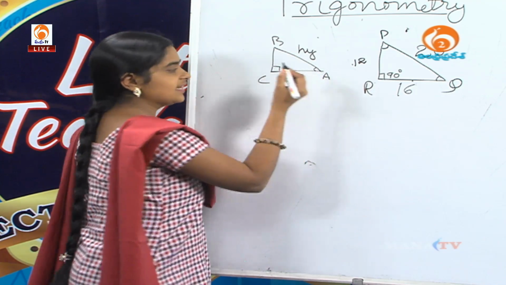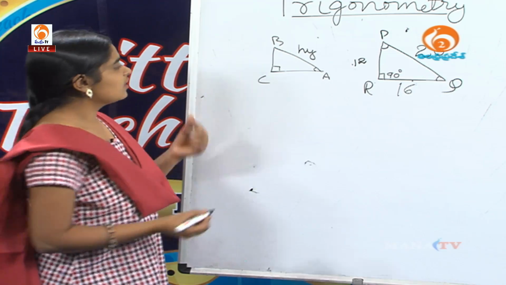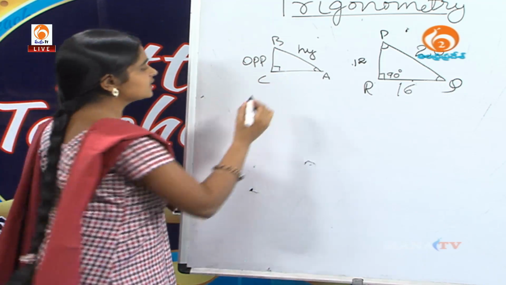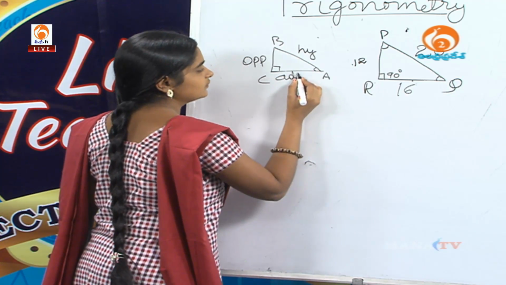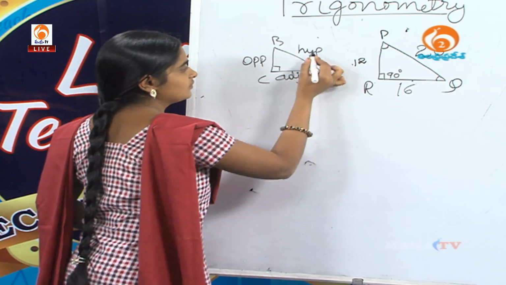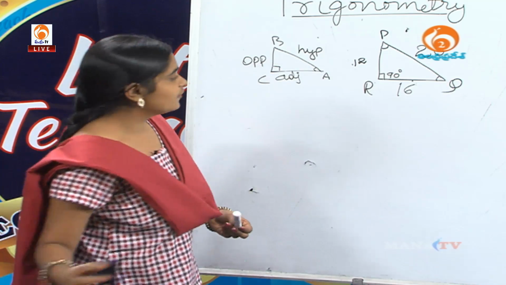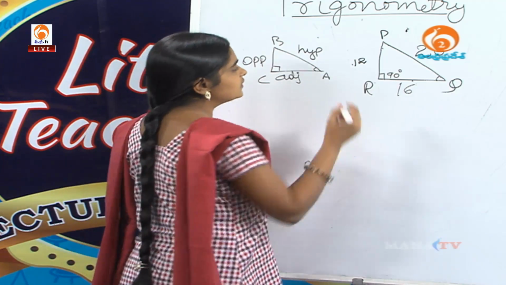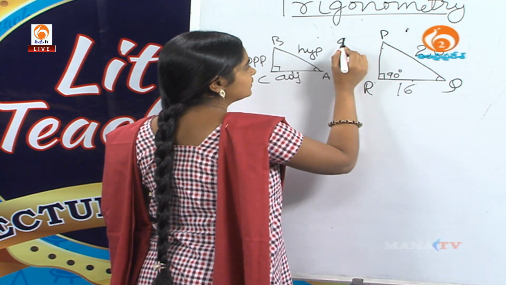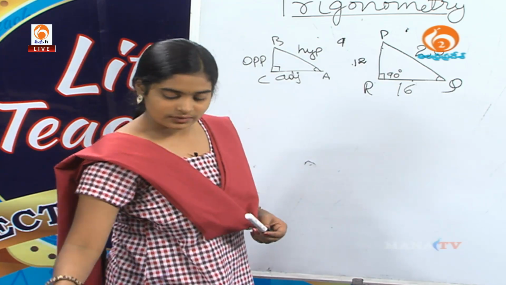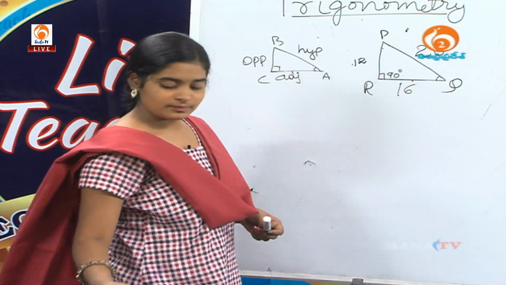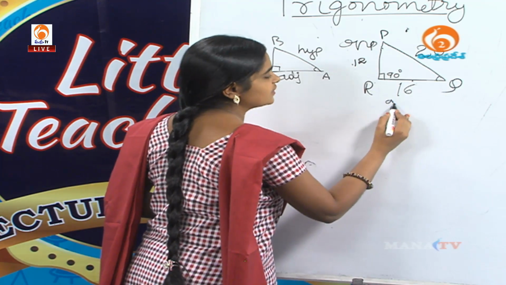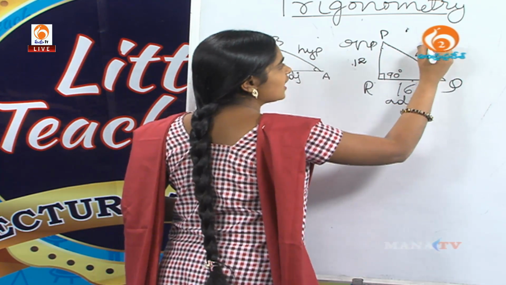If we take angle A, then this will be the opposite side and this will be the adjacent side. And if we take angle Q, this will be the opposite side, this will be the adjacent side and this is the hypotenuse.